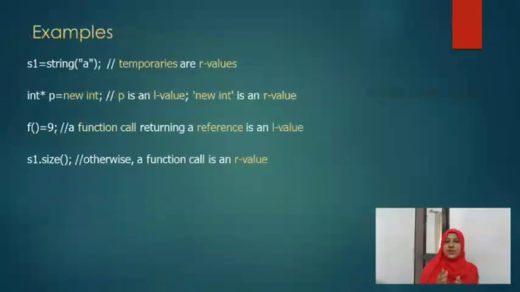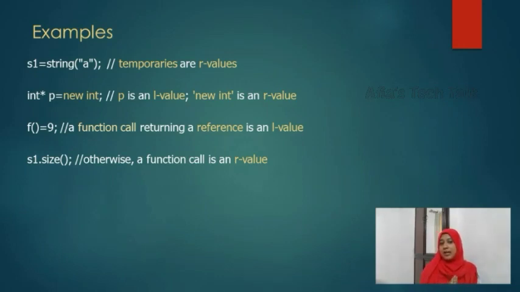Some more examples we can check. String S1 is equal to string A. These temporary values are known as R values. While giving some assignment temporarily, these temporary values are also taken as R values. Then integer P equal to new int. In this, P is an L value, right? It is on the left side of the assignment operator, and new int is an R value.